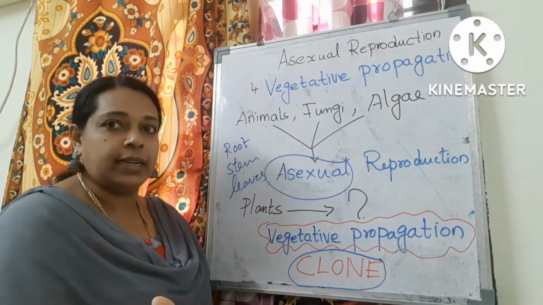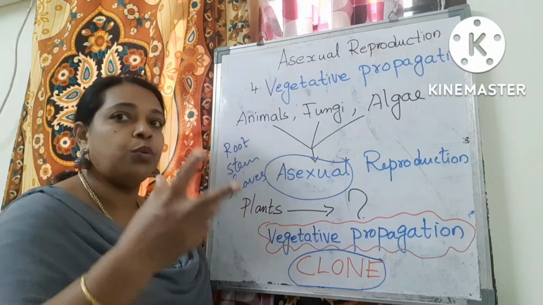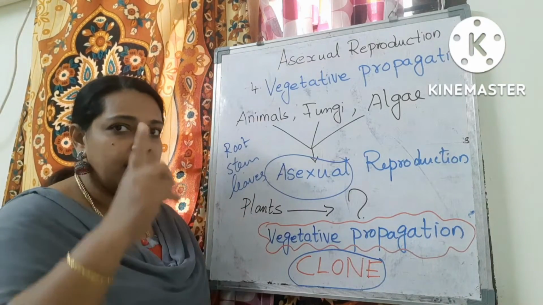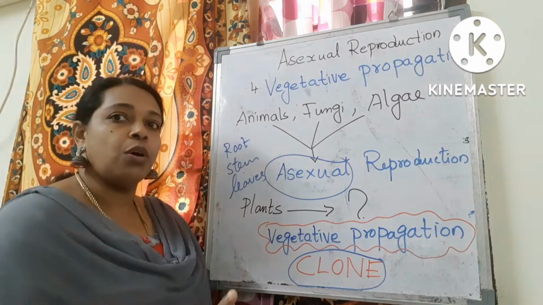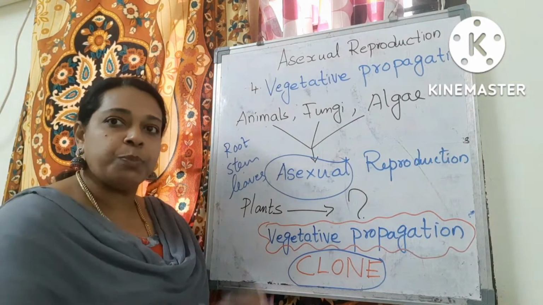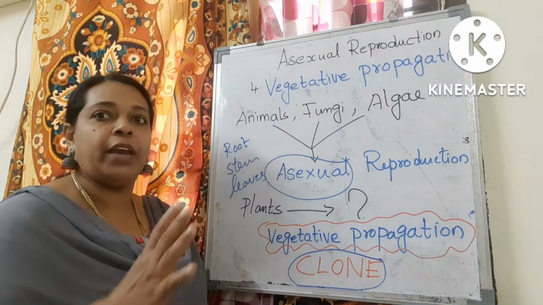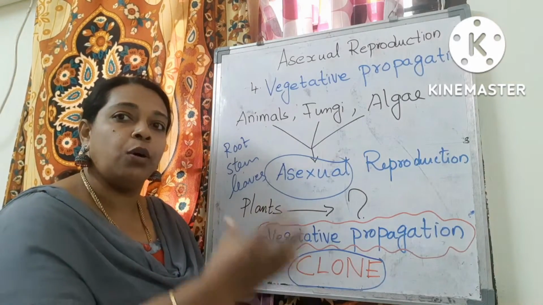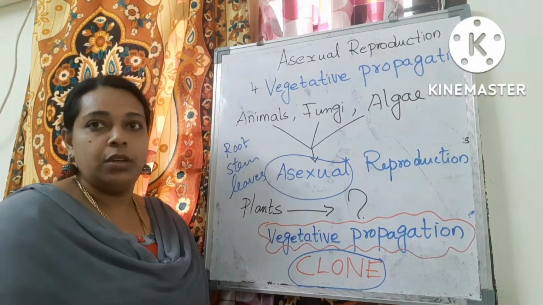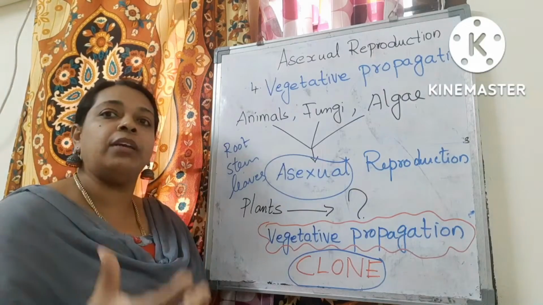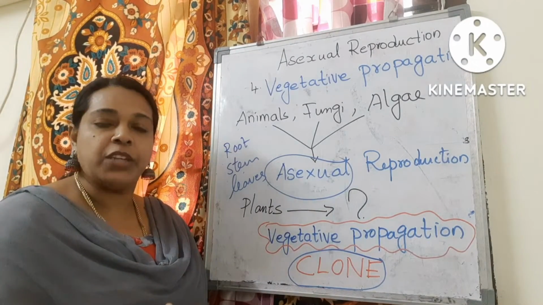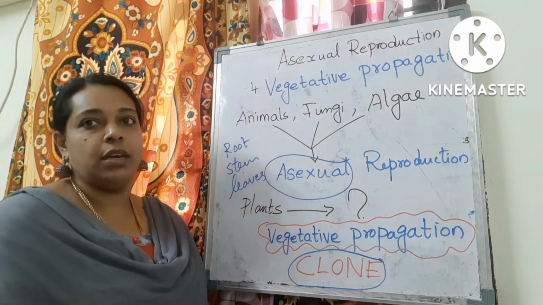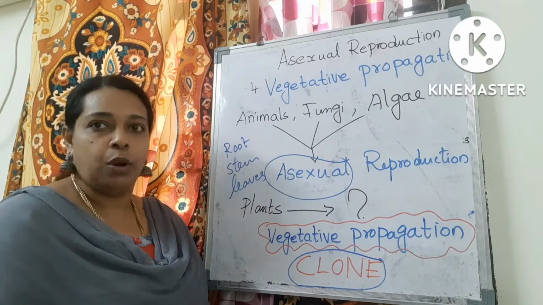No new characters are formed because two organisms are not involved here. A single parent is involved, so the offspring will be an exact copy of the parent organism. We can call those offspring clones. So can we call the offspring of vegetative propagation clones? Yes, we can.